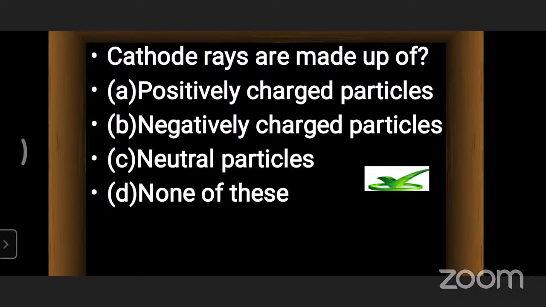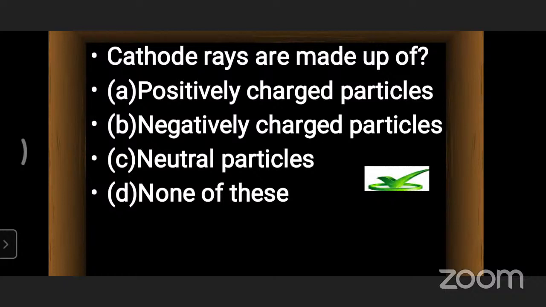Anode rays we consider as positive particles and cathode rays as negative particles. Here these many options are given.